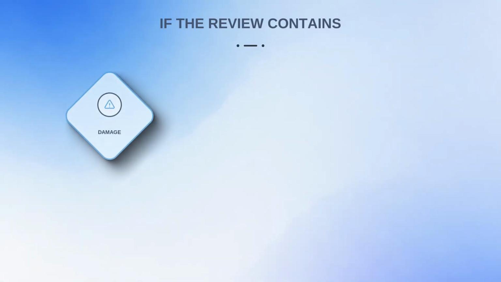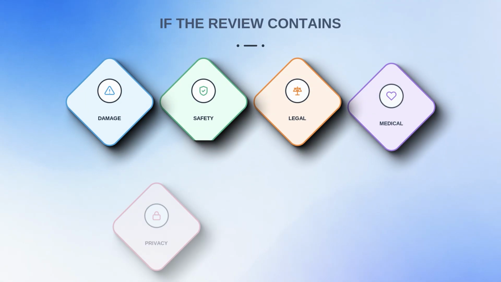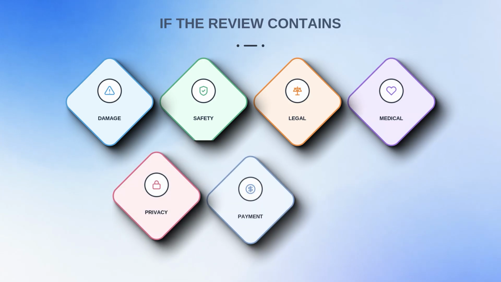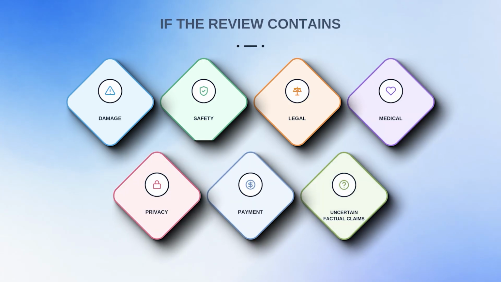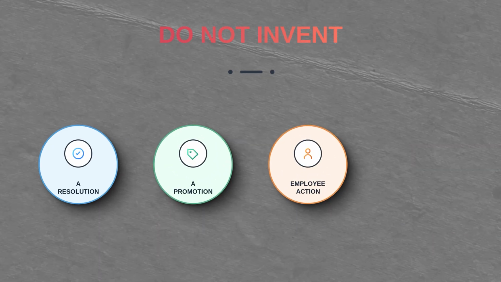Your prompt can say this: draft a public Google business profile response using only the review and approved business facts. If the review contains damage, safety, legal, medical, privacy, payment, or uncertain factual claims, set escalation to true. Do not invent a resolution, promotion, employee action, or private detail. Return risk level, escalation reason, and draft text.